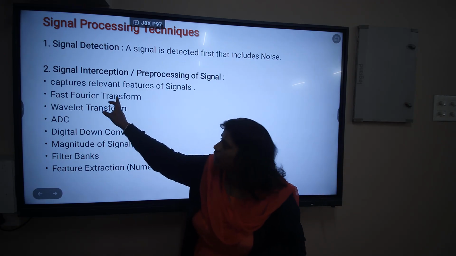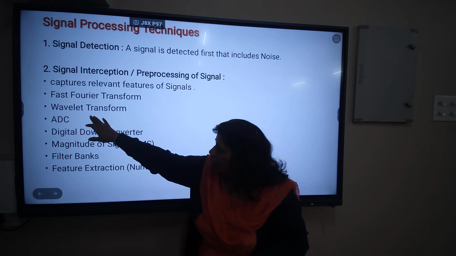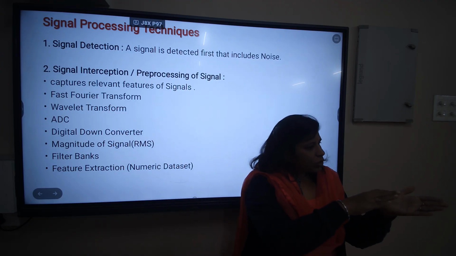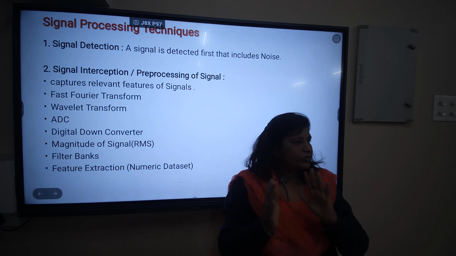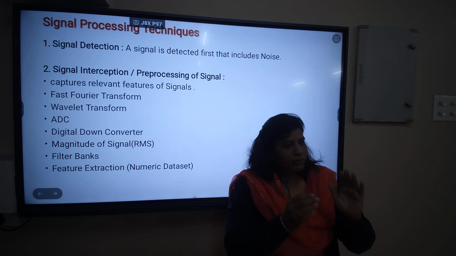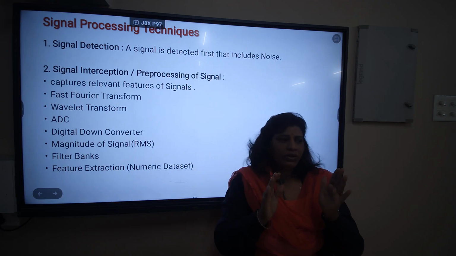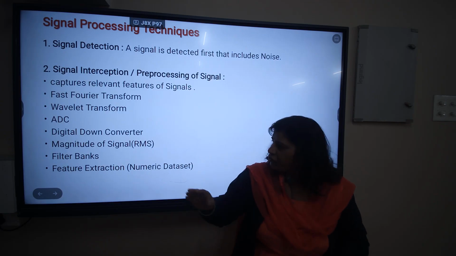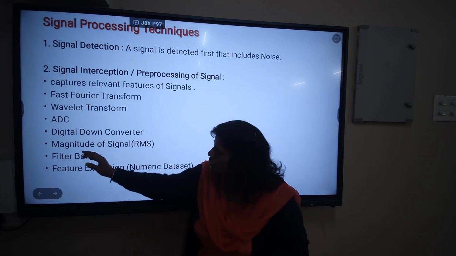The spectrum of the signal is taken with the fast Fourier transform algorithm or the wavelet transform. They are used to convert the time domain signal into the spectrum of the frequency. Okay, एक बार signal का spectrum मिल गया. Once we know the frequency spectrum, it is very easy for the further classification and the further processing.